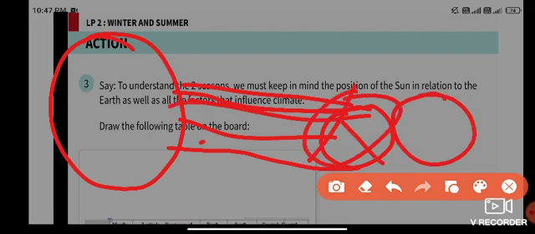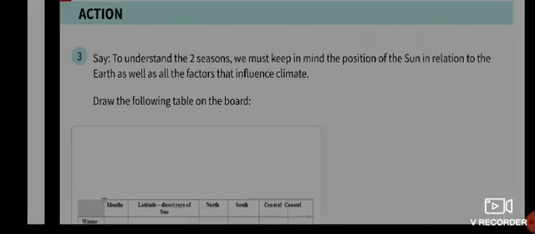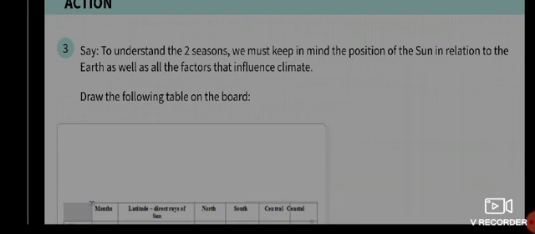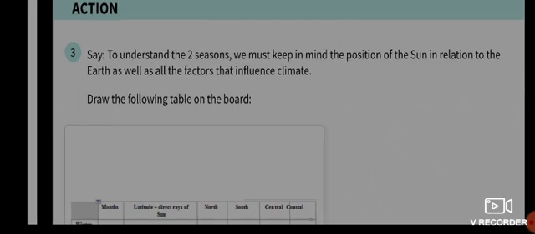We have to understand the position of the sun and how the earth is facing the sun. The earth, we know, is tilted. It is not straight, it is tilted. That is how we experience different seasons, because of the tilt. So in order to understand winter and summer, we must keep in mind the position of the sun in relation to the earth, as well as all the factors that influence climate.